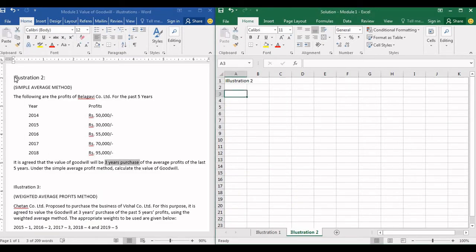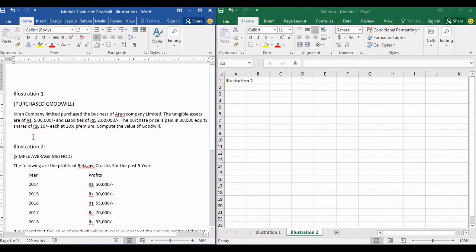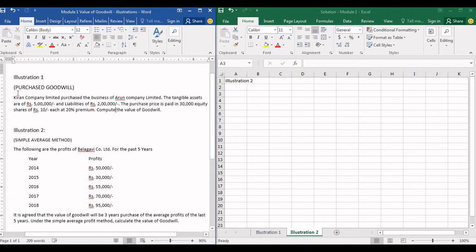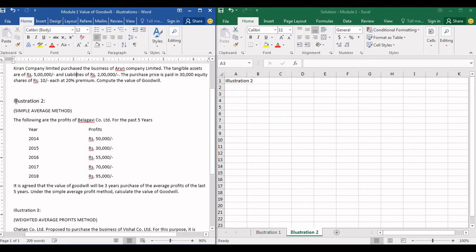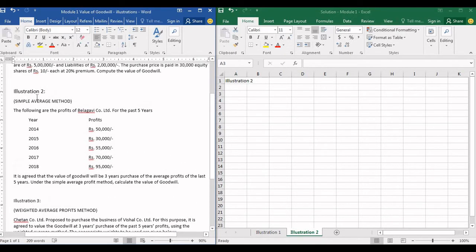So guys, let us continue with illustration 2. The second illustration that I have taken here is based on a different method. The first illustration that we solved was on the basis of purchased goodwill, or otherwise known as valuation based on net assets approach. This is the only method which is based on net assets approach. All the other methods that we are going to discuss are based on profitability approach. Under profitability approach, we have two segments. One is average profit and another one is super profits.